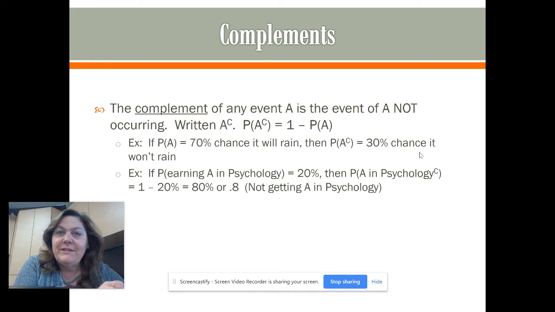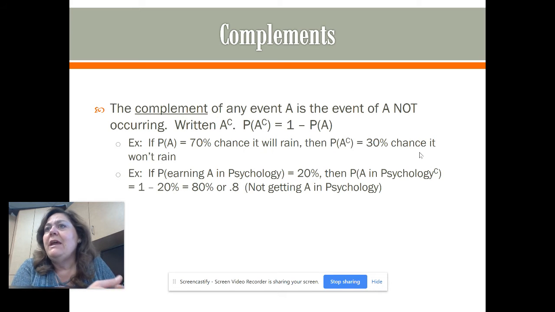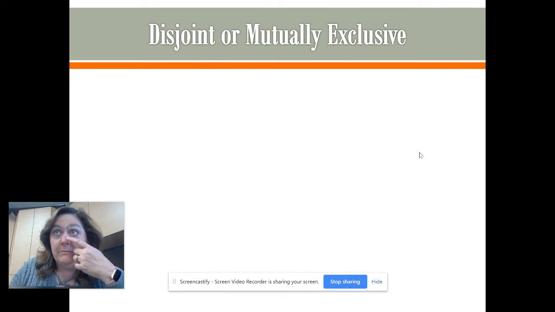If there's a 40% chance it's going to rain today, then there is a 60% chance it won't rain. And in here I have a 70% chance it will rain, so the probability of A complement is a 30% chance it won't. Probability of getting an A in psychology is 20%, then the probability of not getting an A in psychology is 80%. And that's what is meant by complement.